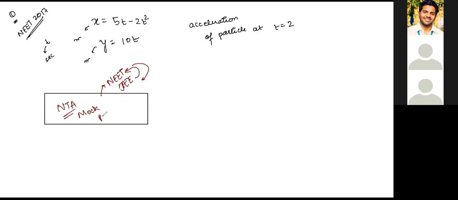The mock papers, please solve them. If you haven't started yet, make a habit of solving at least one paper a day. If you can solve just one part, let's say take up physics, spend 1 hour on it every day, because this is the amount of time that you're going to have in the exam also, right? In the exam also, on average you will have 1 hour for physics. So take your paper, solve for 1 hour, and invest in it every day.